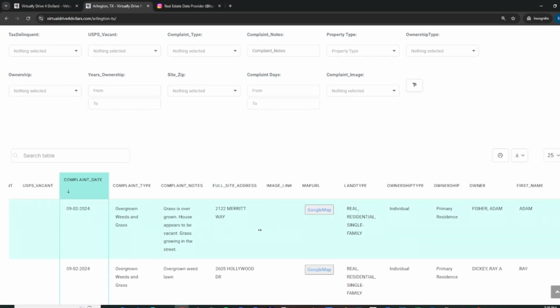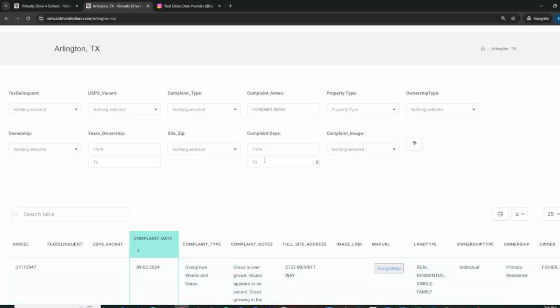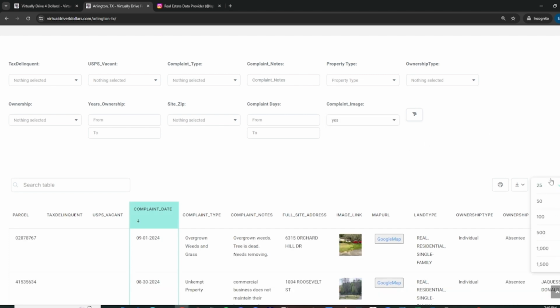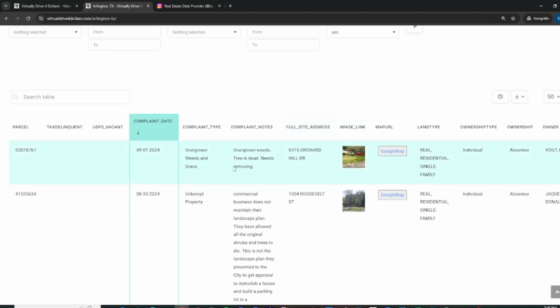So at the moment, you can identify properties, all kinds of information. I won't show the full name, but you get a pretty good idea of how the platform looks like. So let's say I wanted to show the records with images. It gives you a pretty good idea of what the issue is, like the observable, right?